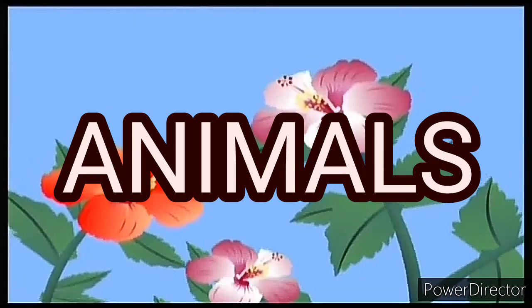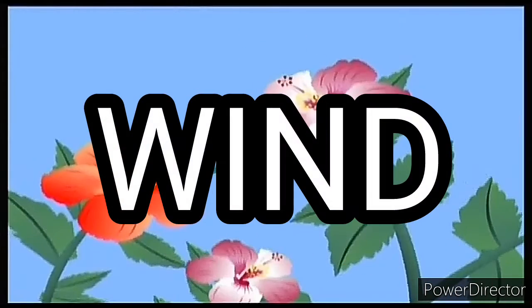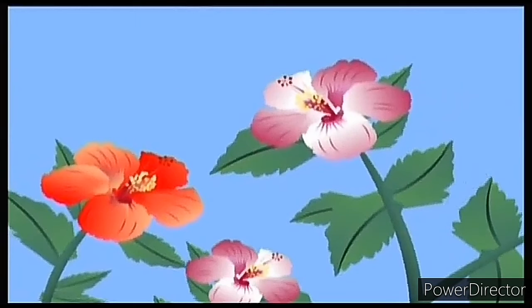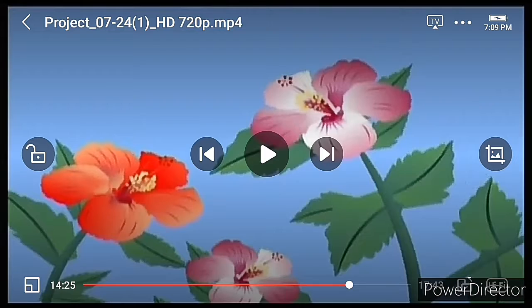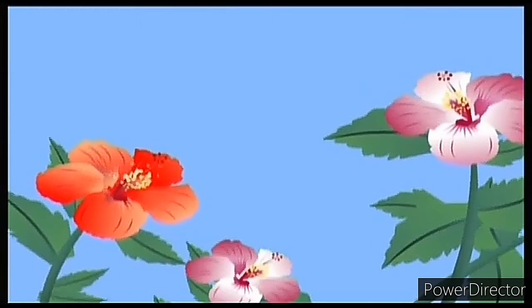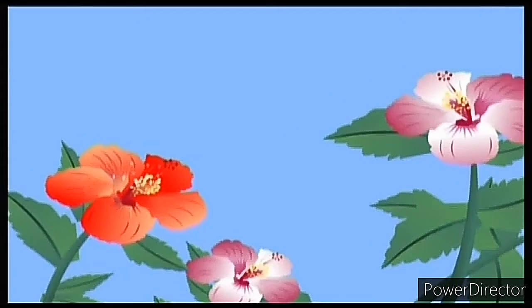Wind. Wind blows away pollen grains from the anther of one flower to the stigma of another flower. Such flowers are small, not brightly colored, do not produce nectar, and do not have any smell.